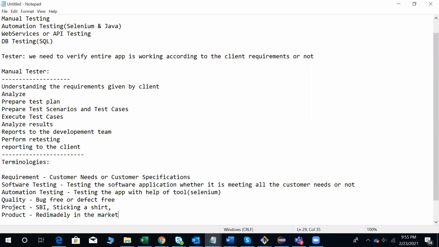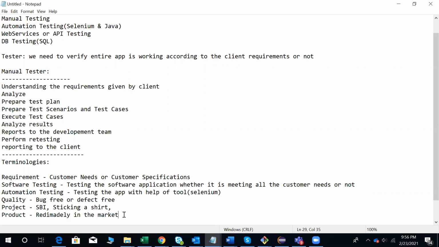So the difference is simple: in a project you get the requirements from the client; in a product the company itself gathers the requirements and develops it. But testing-wise, project and product are both the same. There is no difference in testing, so we need not worry about project testing and product testing.